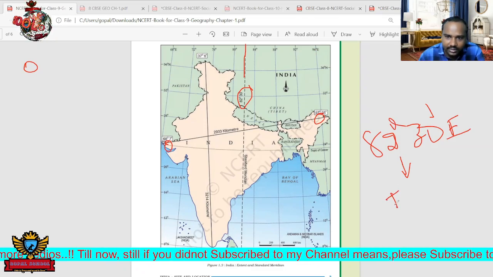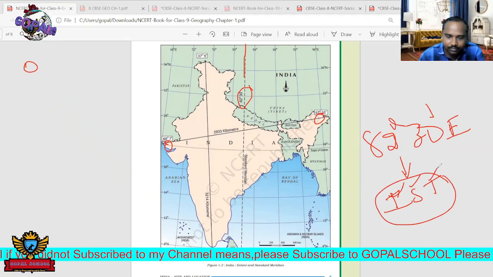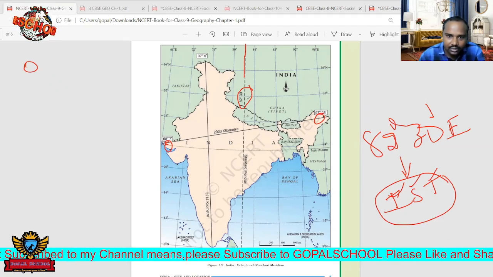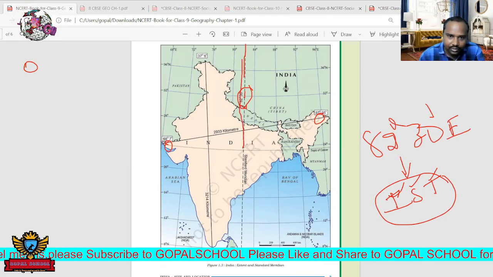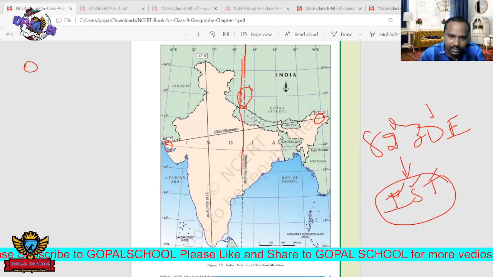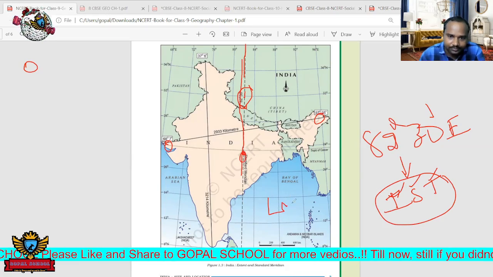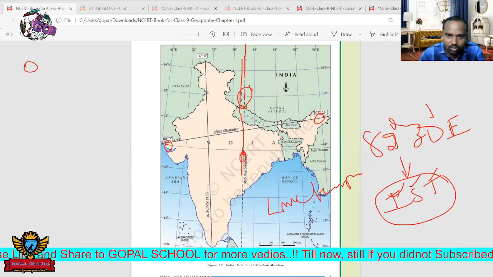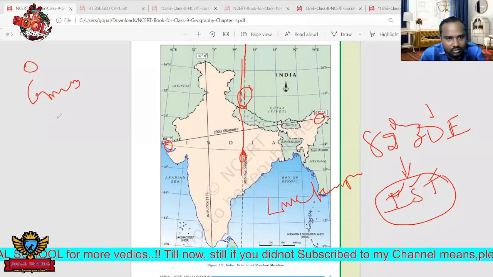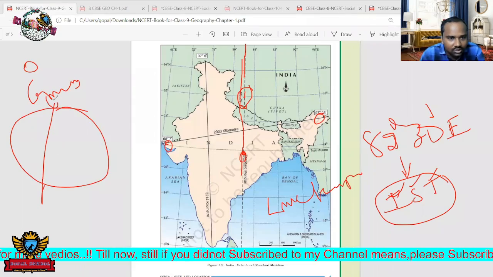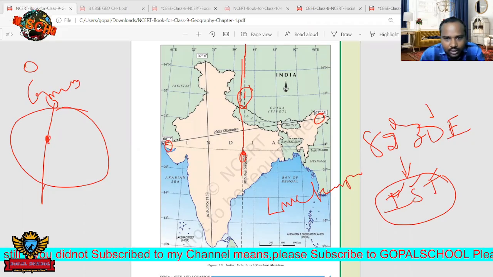We call this IST, that means Indian Standard Time. So the Indian Standard Time longitude is 82 degrees 30 minutes. That is here, this line. And we are taking one place as a center place, a big city. Here we can see Lucknow. This line is passing through Lucknow. If you see Greenwich, 0 degrees, we would be taking London time, but instead of that we are taking this Lucknow time.